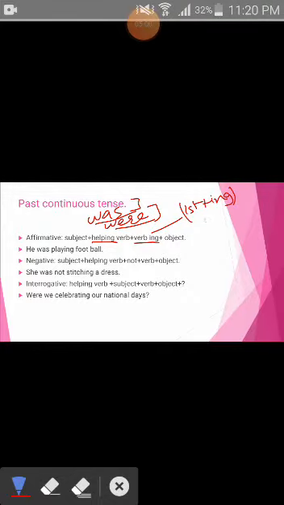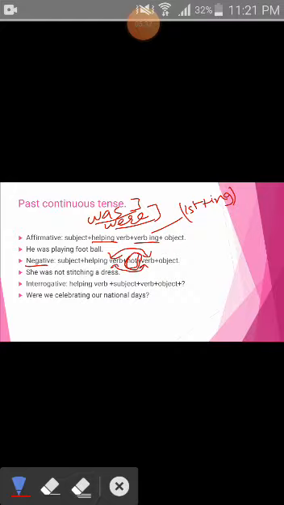Right? This will be used in the affirmative sentences of present continuous tense. While making the negative of it, you put not between the helping verb and then the verb. Why? Because the helping verb here is made of only one word, which is was or were, and the verb is the fourth form of the verb. You will use not between helping verb and verb.